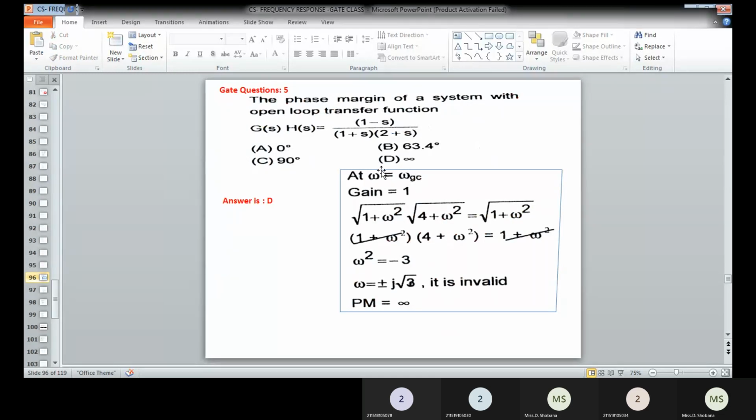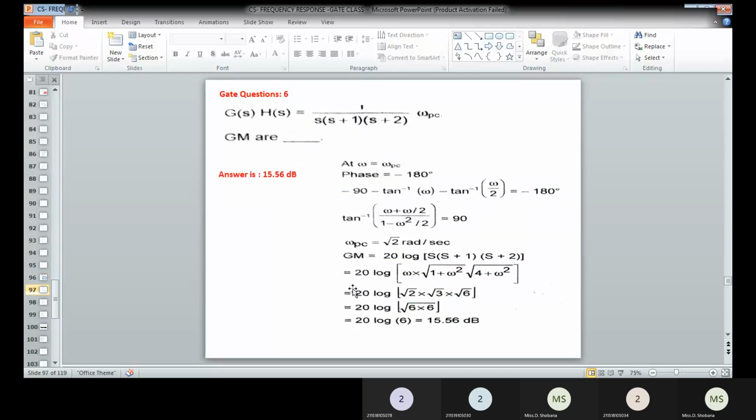So to determine the magnitude, you will be getting root of 1 plus omega square, divided by root of 1 plus omega square, root of 4 plus omega square. Here this omega square value and this root are cancelled. So you will be getting 4 into 4 plus omega square. From this you can determine omega square is equal to minus 3. Then omega is equal to plus or minus j root 3. So this is invalid. Therefore the phase margin becomes infinity. That option is available in D. That D will be the correct answer. Then we can go with the next thing.